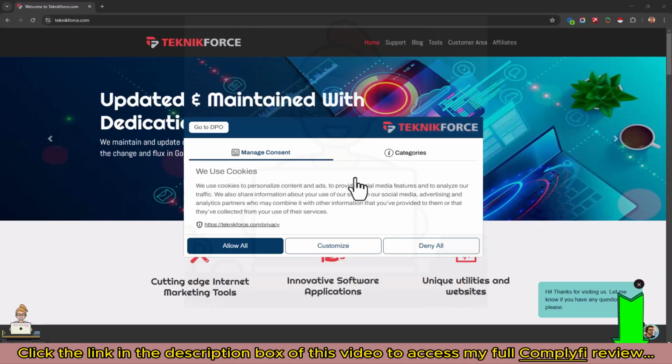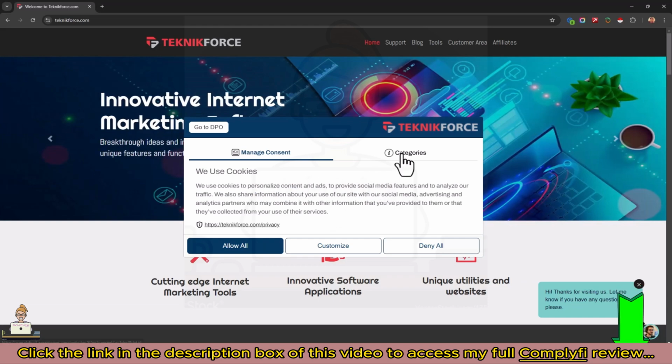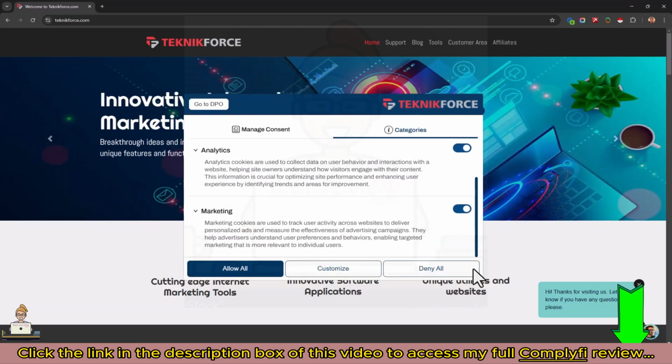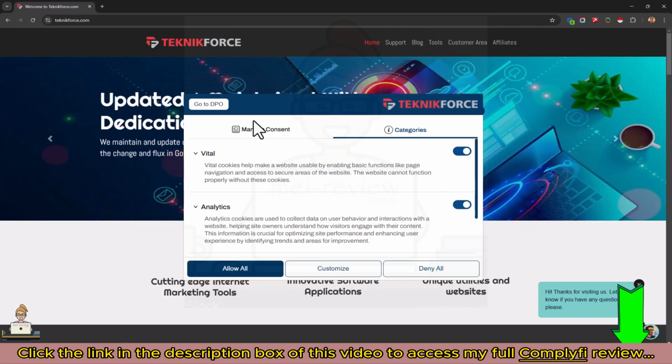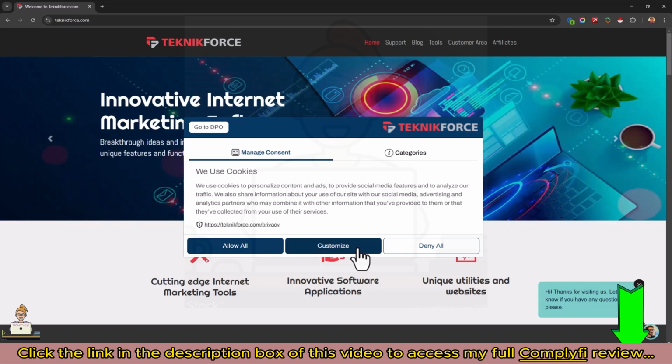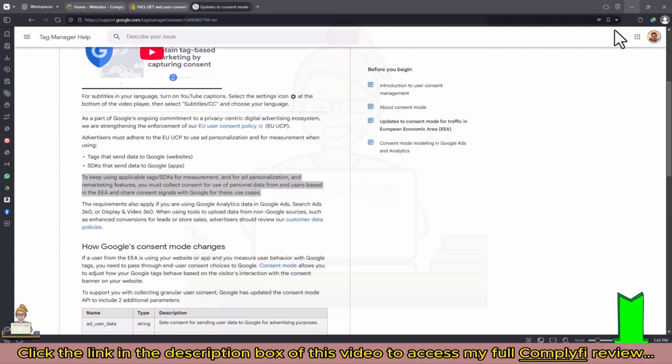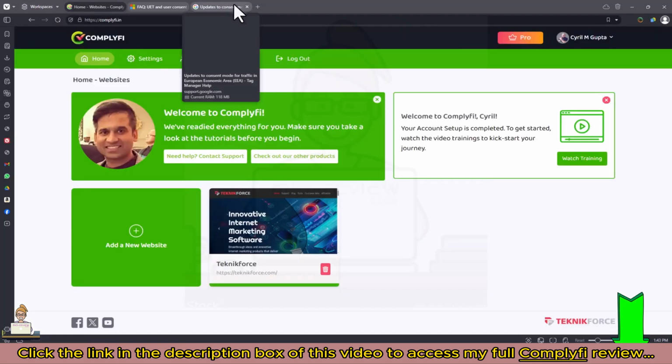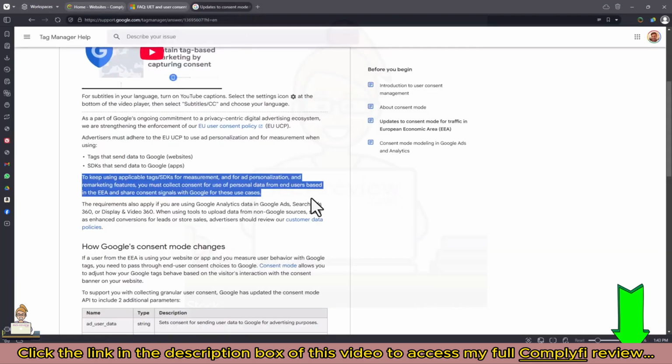Nowadays, when you browse the internet, you always run into pop-ups like these, which inform you that the website uses cookies and maybe even gives you the option to select what kind of cookies they can put on your computer. And you can choose whether you want to allow the cookies, whether you want to choose which cookies you want, or deny everything. Well, this is called consent management, and it's the most important thing right now for you if you are an online business to be compliant with, because this will help you make sure that you can run your business online without any problems.